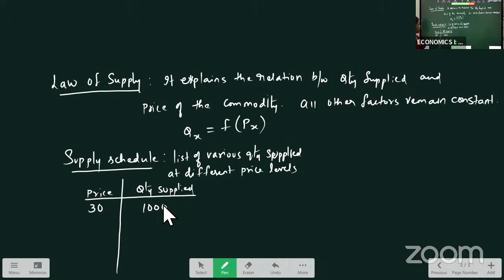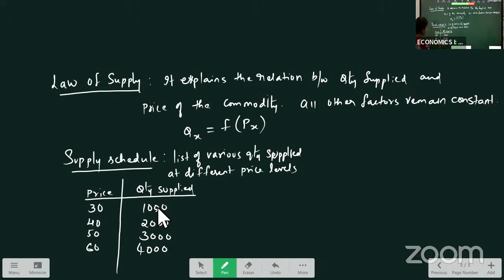If the price of a book is 30 rupees, he will supply 1000 units. If price increases to 40, supply increases to 2000. If price increases to 50, supply increases to 3000. Price increases to 60, supply increases to 4000. So see, list of various quantities supplied at different price levels.